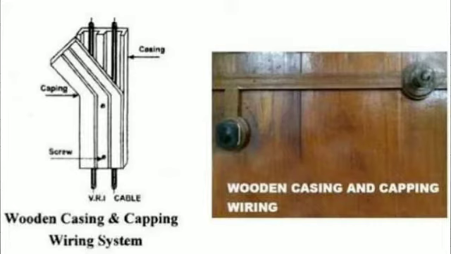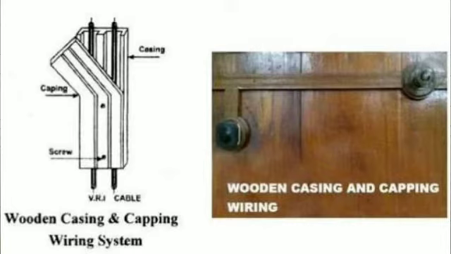Now the casing and capping are given a double coat of shellac varnish. Whenever our wiring is done, we give the casing and capping a double coating of shellac varnish internally. From the inside we give the varnish, and then afterwards we also varnish it from the outside. The system was originally intended, first invented and used, to separate wires of opposite polarity.